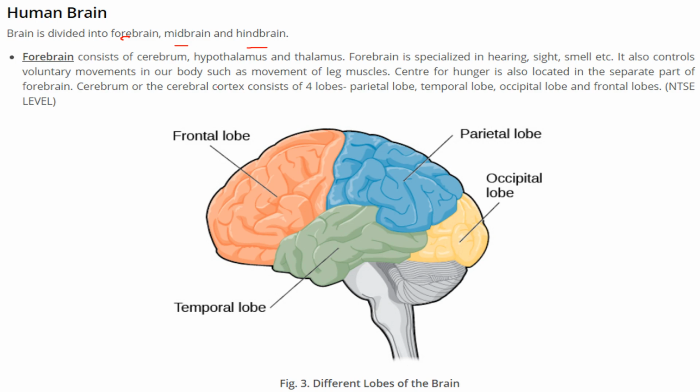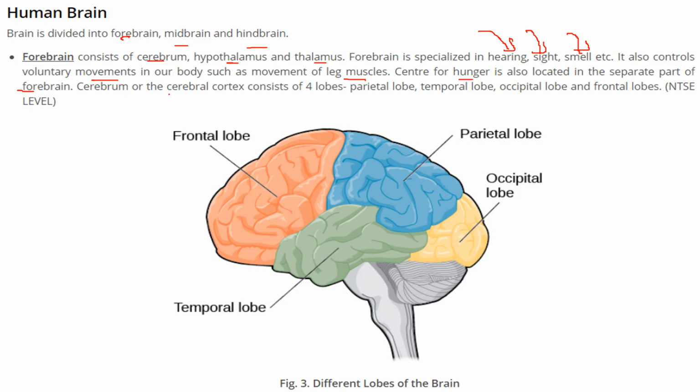The forebrain consists of the cerebrum, the hypothalamus, and the thalamus. So what is this forebrain specialized for? For hearing, for sight, for smell. It also controls involuntary movement in our body, like the leg muscles. Involuntary means the action of our body that doesn't need any thinking. While you are walking, you may be thinking in your head about something else. Then we have the center for hunger, which is also located in a separate part of the forebrain itself.